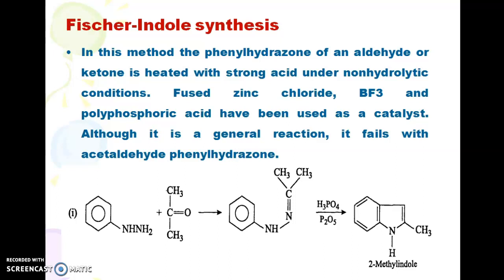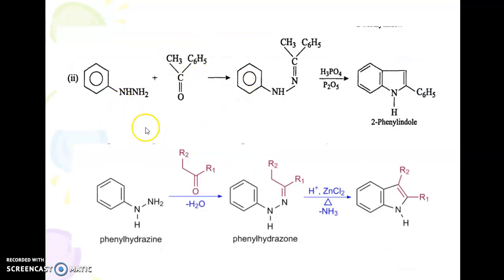First example is given here. It is a phenylhydrazone which is condensing with acetone, and when the condensation takes place, an intermediate is formed by the condensation of 2 hydrogens from the hydrazine and oxygen from the keto group, forming an N-N bond, which is then cyclized under phosphoric acid as a catalyst, forming 2-methylindole as the product. So this is the mechanism which can be given here.